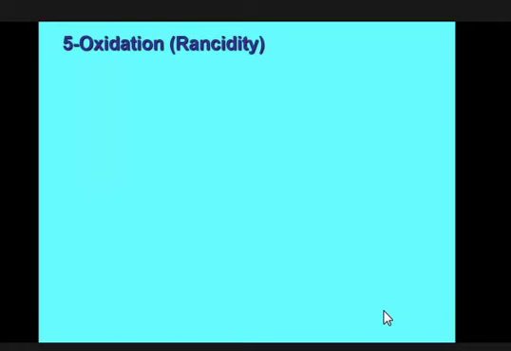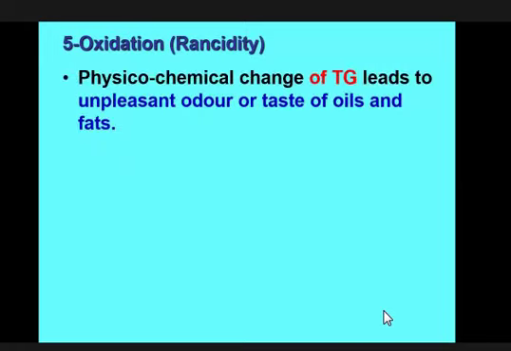But if it is rancid, then it will contain some color, some odor, some taste, and that fat is called rancid fat, or this is called rancidity. This is the physicochemical change of fat that leads to unpleasant odor, taste, or color of oils and fat. This is called rancidity. I have already said the freshly prepared healthy fat has no color, no odor, no taste.